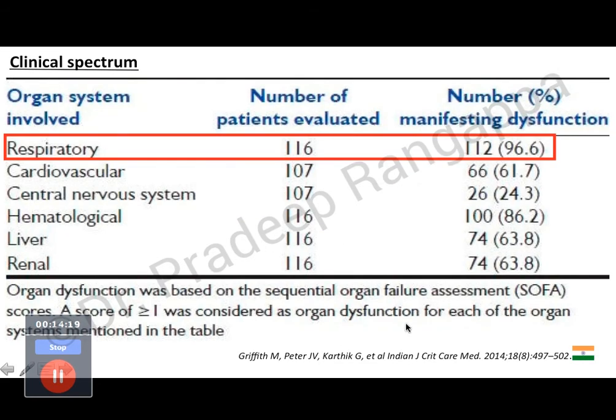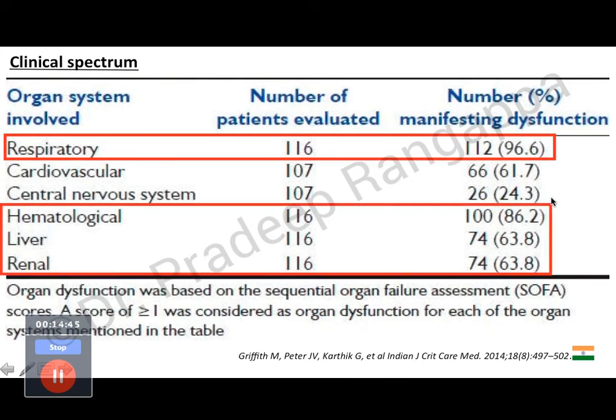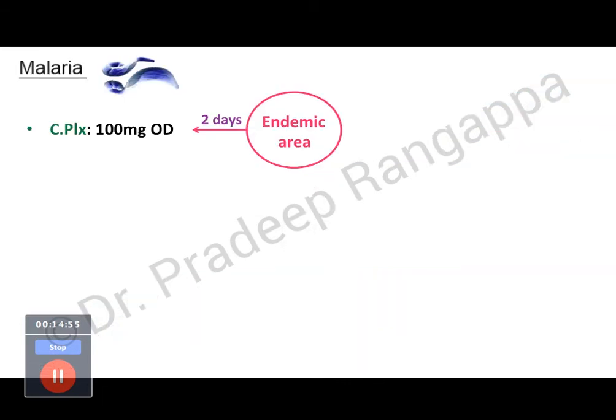So this was a CMC study. I think as you see, J.V. Peter, a good friend, they did this study in CMC and they found in scrub typhus, respiratory manifestation was the commonest. When they looked at organ dysfunction, respiratory dysfunction, which means they can present with hypoxemia in 96.6%, followed by cardiovascular dysfunction, which I assume will be hypotension, and followed by hematological and liver and renal. So if you see, the common organ dysfunction is respiratory, followed by liver, hematology, low platelets, and the possibility of acute kidney injury. So these are the commonest organ dysfunctions scrub typhus presented with.